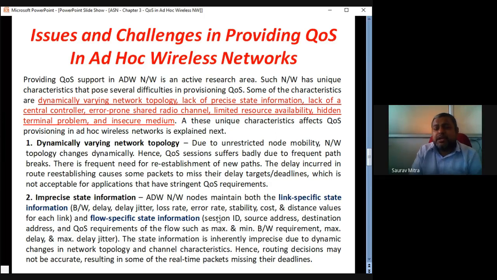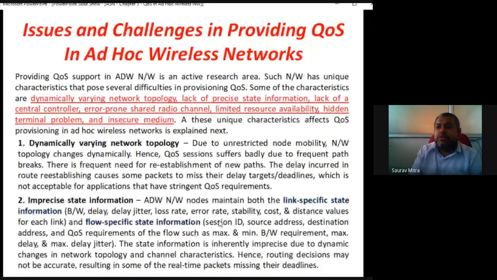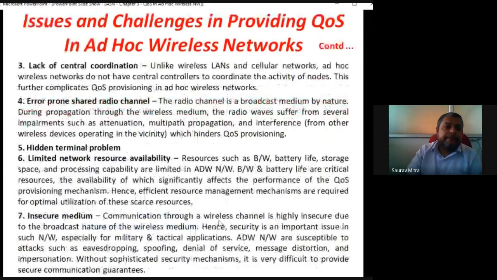With a little bit of information about the states of other nodes, every node should be able to connect properly among each other for data transfer. Next: lack of central coordination.